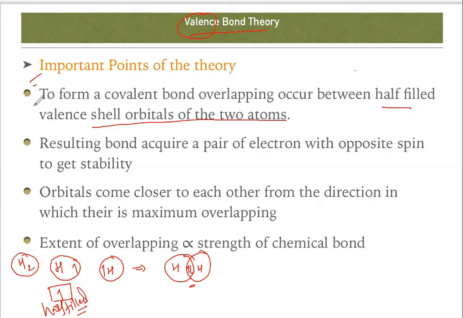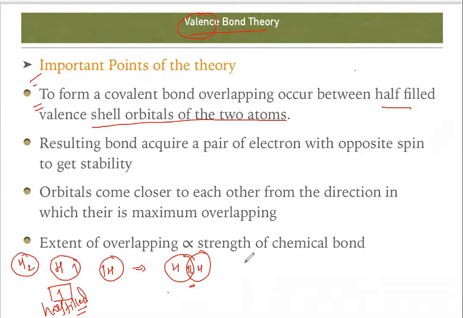So next, I think this point is clear to you. Resulting in the bond, they acquire a pair of electrons with opposite spin and get stabilized. See, what is the meaning of opposite spin? This is plus half, this is plus half. So when they combine, they will have plus half and minus half. Orbitals come closer to each other from the direction in which maximum overlapping takes place. So there is the combination of S and S, and maximum overlapping will take place.